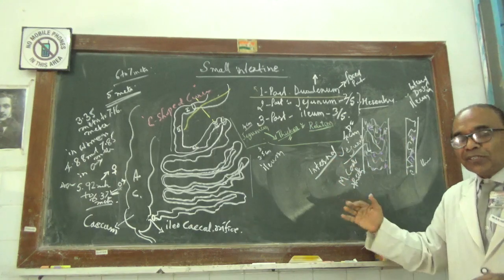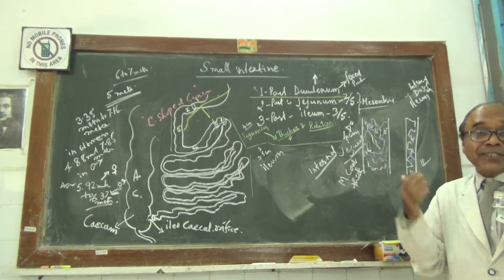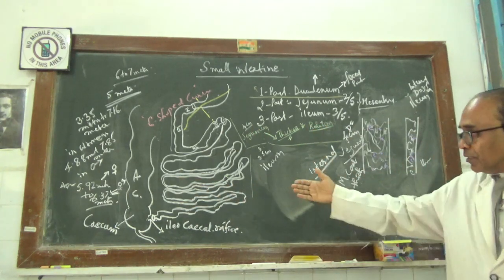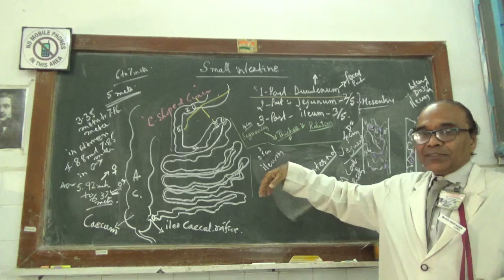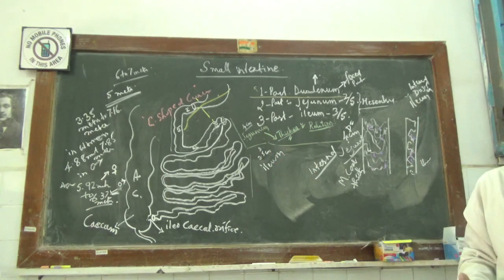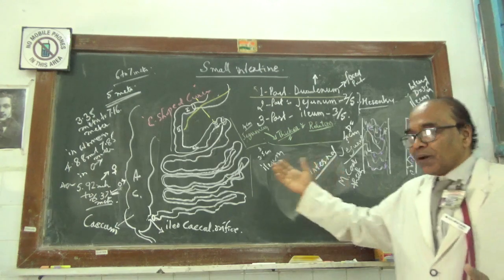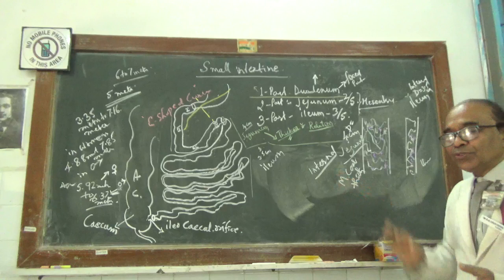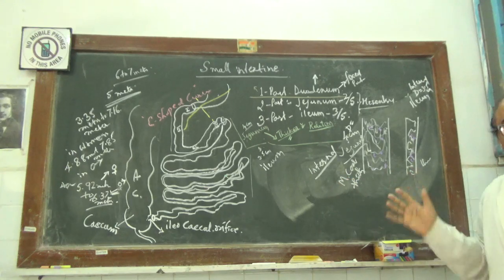And in front, there will be the greater omentum, more on the jejunum, very much less on the ileum. But in front, definitely for both, the anterolateral abdominal wall of both sides, then the umbilicus will be there. So this is the relation for both.